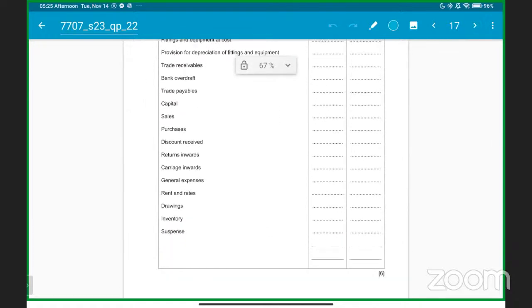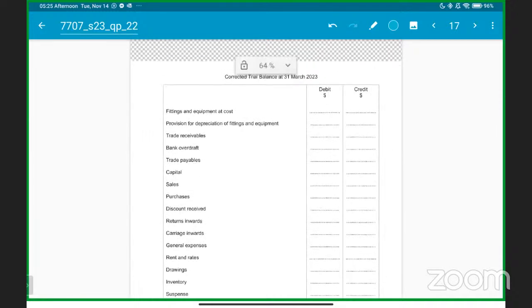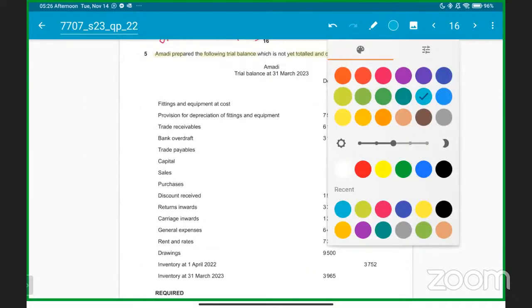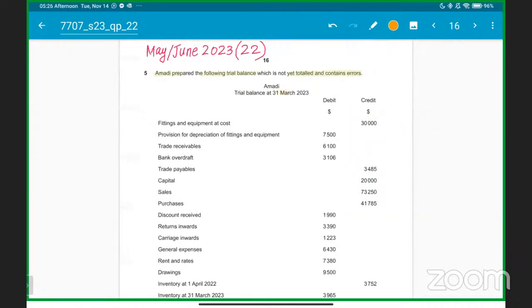So already the format is there, everything is done for 6 marks. Just have to write the correct wordings in the correct column. Okay, correct numbers in the correct column. Everyone getting it? So that's why the 6 marks are easy, and just need to know that if you know the nature of the assets, liabilities, capital, expense, revenue, then you can easily do this. Okay, got it? Clear? Understood? Following? So let's start.